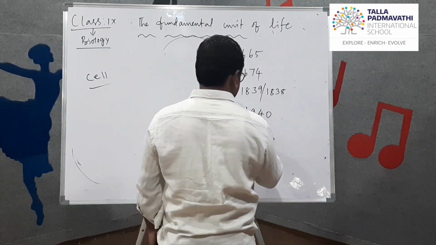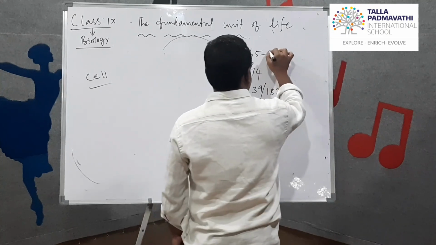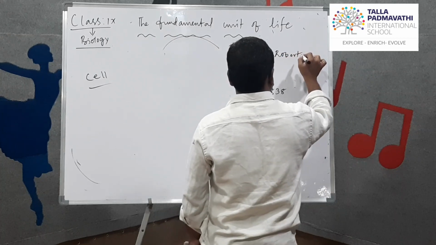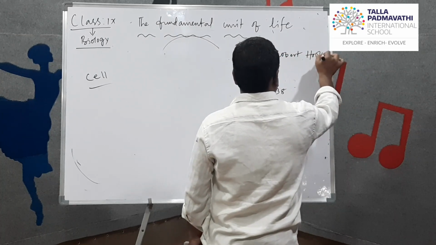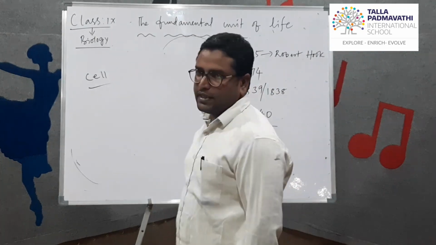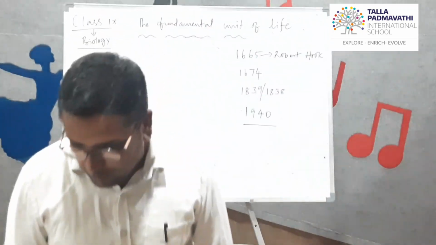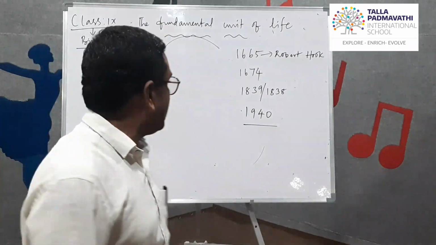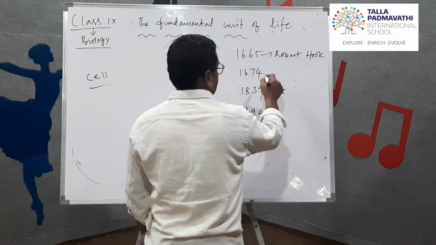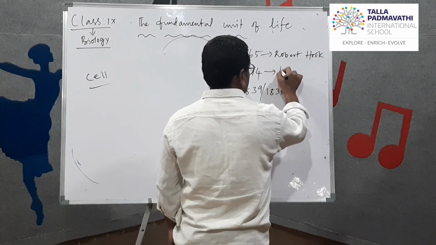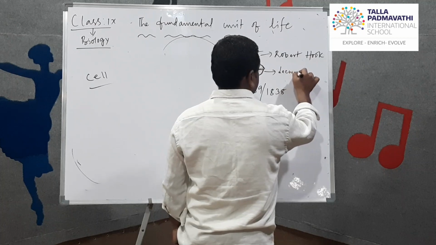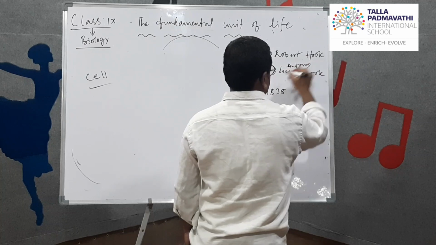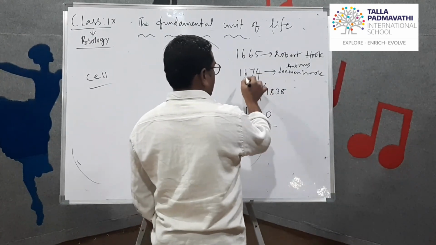1940. Then further, this is Robert Hooke. In 1665, Robert Hooke discovered the cell for the first time. Next, in 1674, Antony van Leeuwenhoek discovered.